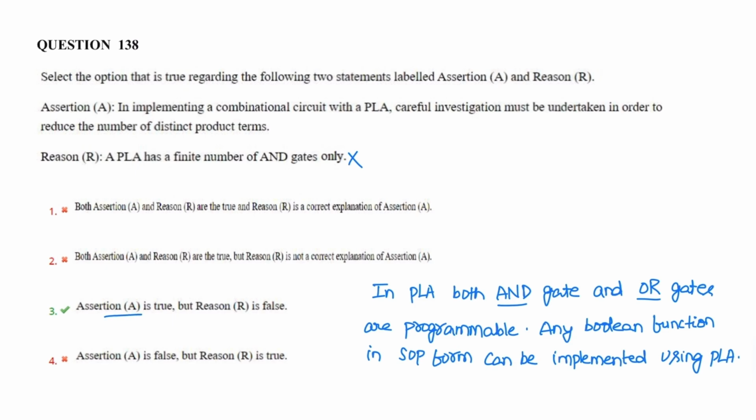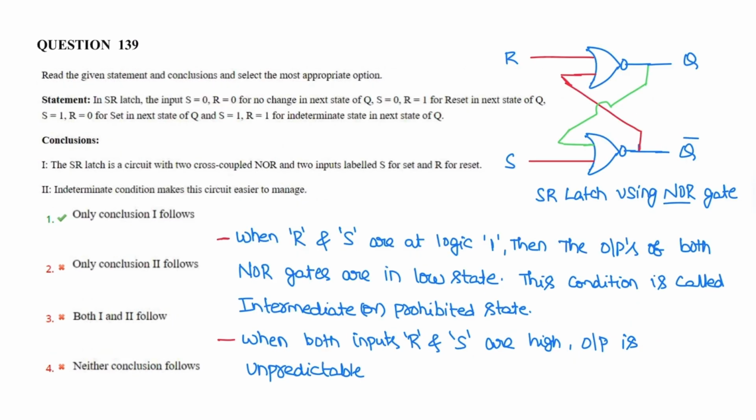Correct option is 3. Next question. It is related to SR latch. For both inputs 0 0, there is no change of state in the SR latch. If 0 1, output Q is reset. For 1 0, output Q is set to 1. If both S is 1 and R is 1, in this case it is an intermediate state or prohibited state. So the assertion statement is correct.